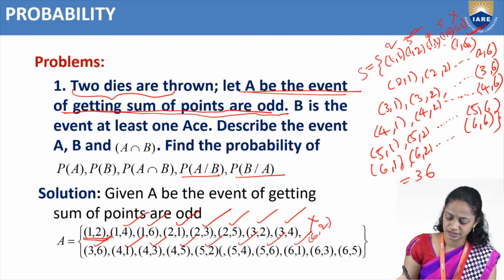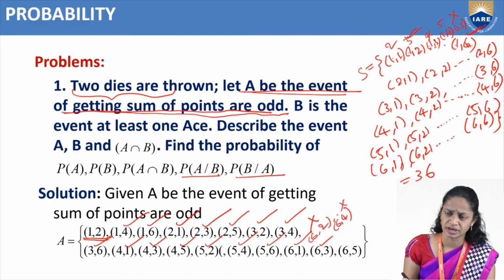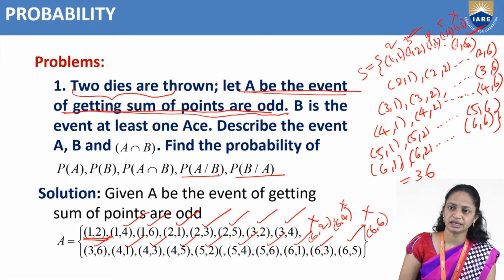No need to take this one. Next 6 comma 3 is an odd number. Next 6 comma 4 is an even number. Next 6 comma 5 is an odd number. Next 6 comma 6 is an even number. No need to take this one.